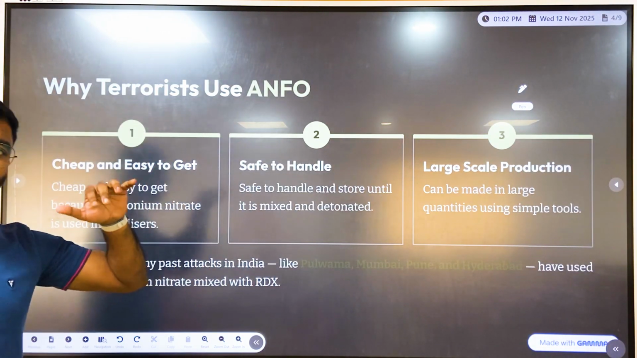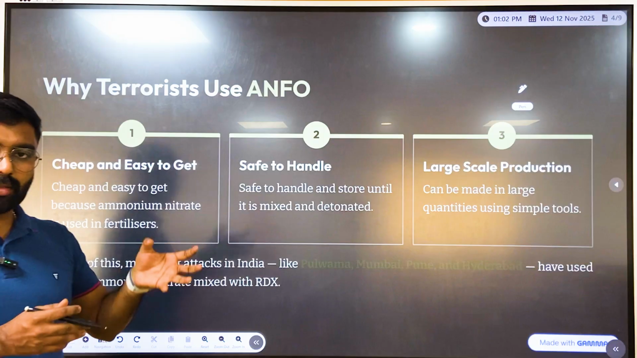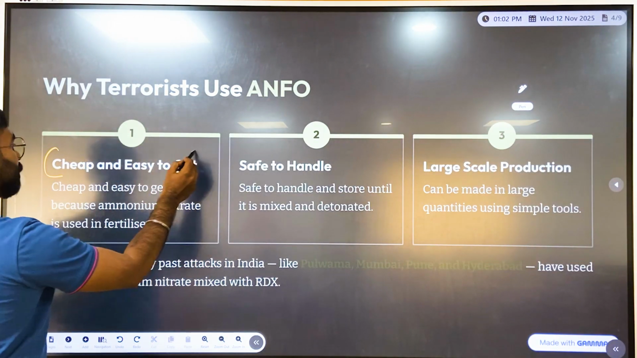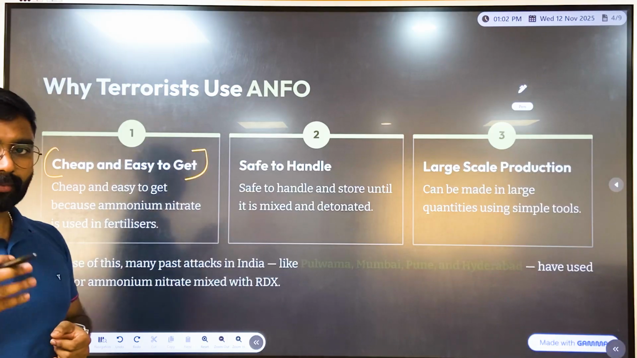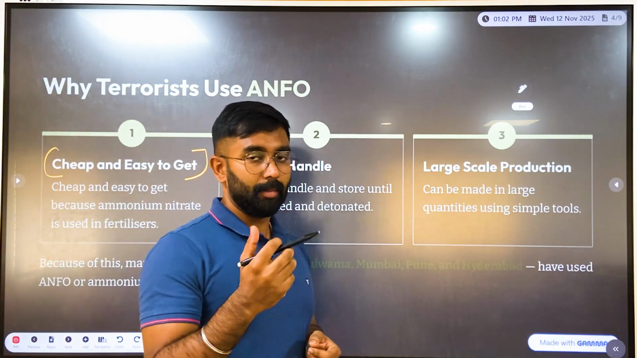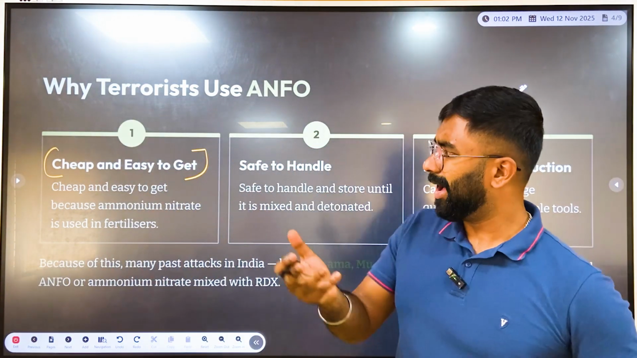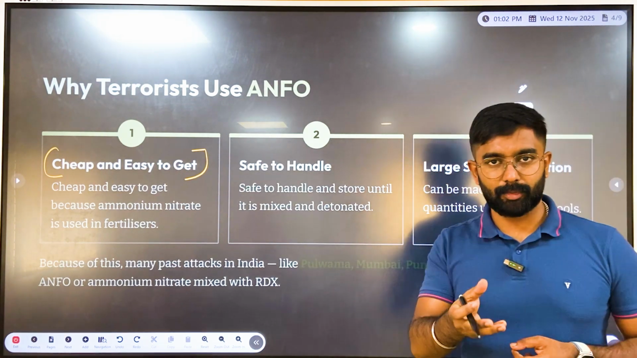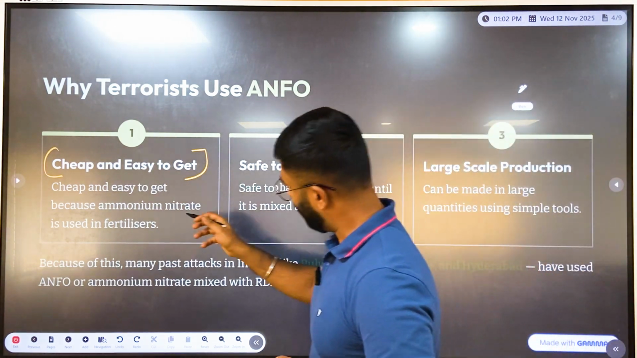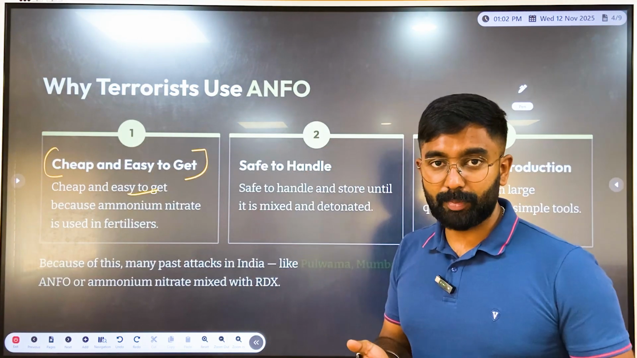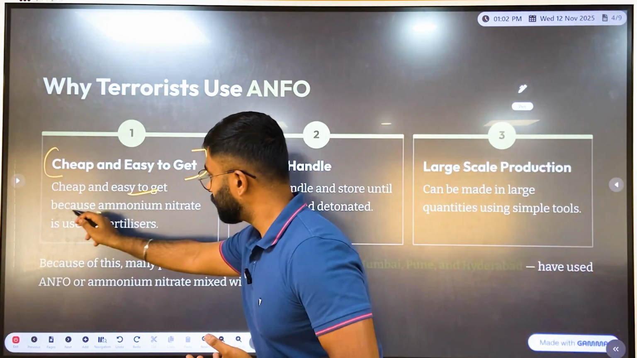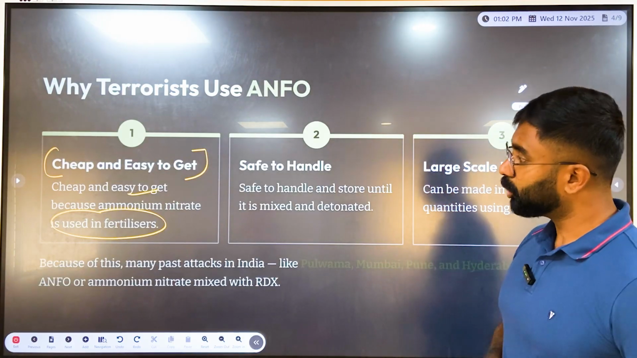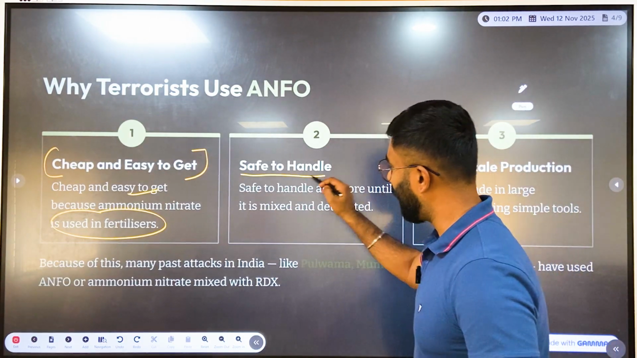So now, why do these terrorist groups use this ANFO? First and foremost, it is a very cheap and easy to get chemical compound. As we discussed, ammonium nitrate is freely and readily available, right? And it is also used as a chemical fertilizer, right? So that is one of the reasons it is very cheap and easy, because it mostly gets used in fertilizer.